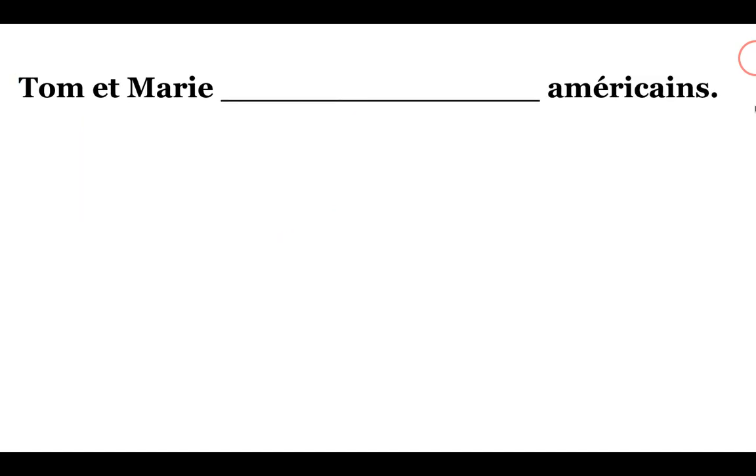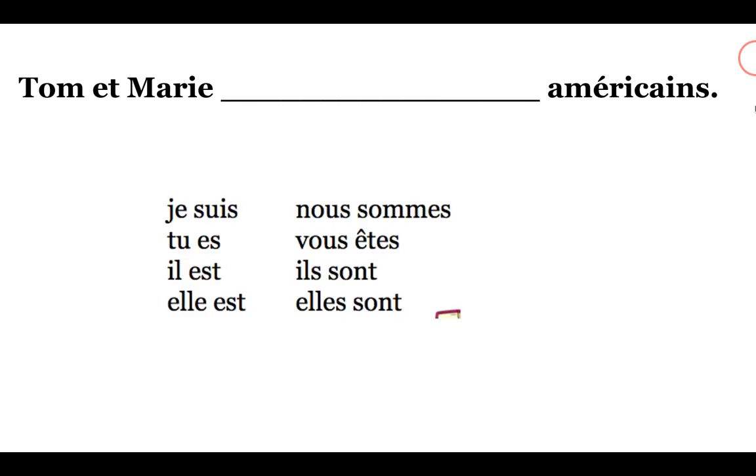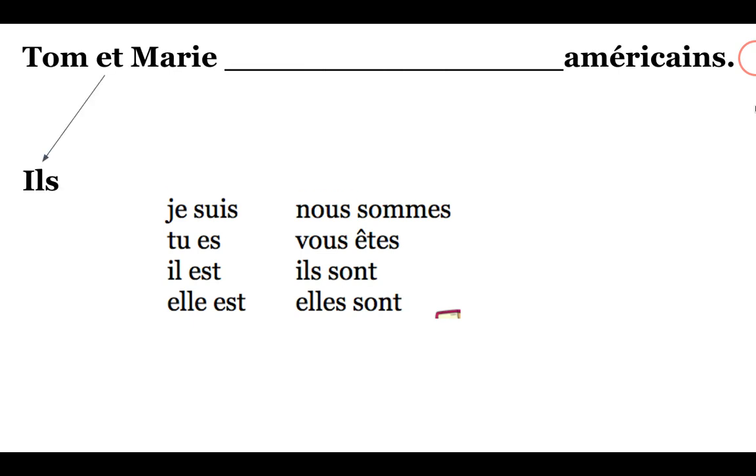Tom et Marie, américain. I'm going to keep my chart in my mind, right? If I don't know it by heart, I can have it right there in my notebook. Tom et Marie, they're they. And they, for a guy and a girl, is ils. Now I'm going to find ils in my chart. There it is. I find the form of to be, sont, and I put that right in my sentence. Tom et Marie sont américains.